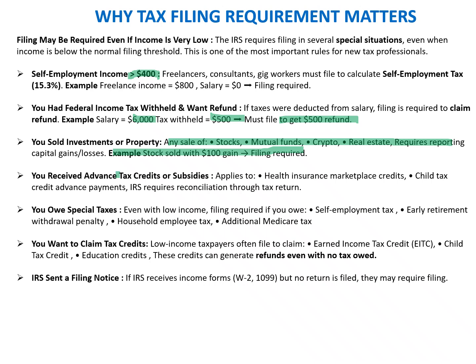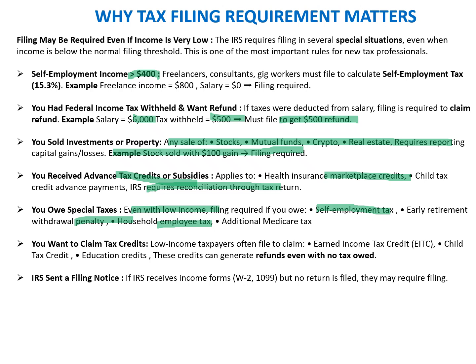You received advance tax credits or subsidies. This applies to health insurance, market credits, child tax credits, advance payments. The IRS requires reconciliation through the tax return. You owe special taxes, so even with low income, filing is required. For example, if special self-employment tax is there, as in the case of the self-employed, or an early retirement withdrawal penalty, or household employee tax. In these cases, even if the income is less than the threshold limit, you still have to file the return.